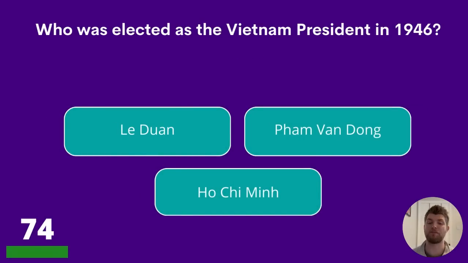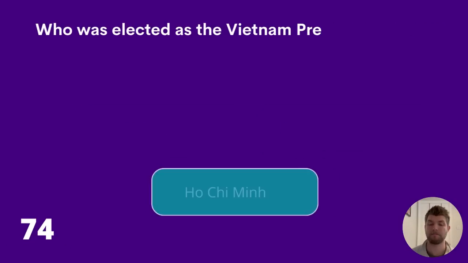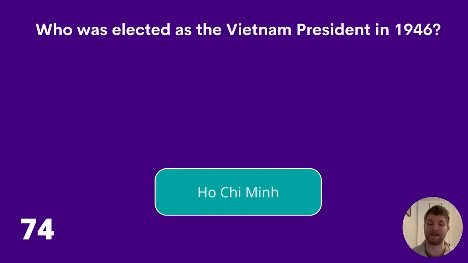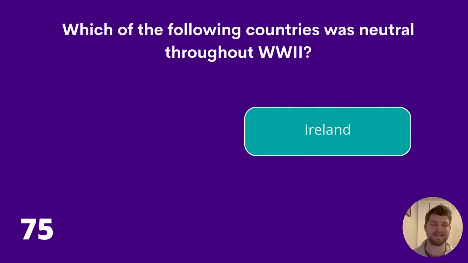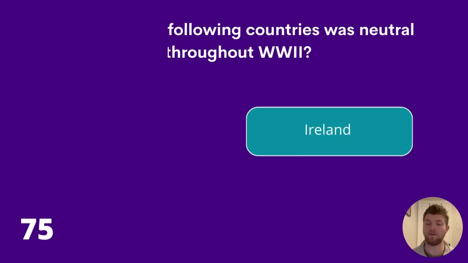Who was elected as the Vietnam president in 1946? Le Duan, Pham Van Dong, or Ho Chi Minh? This is question 74. The answer is Ho Chi Minh. Question 75. Which of the following countries was neutral throughout World War II? Greece, Ireland, or Scotland? The answer is Ireland, and we are 3/4 of the way through this quiz.